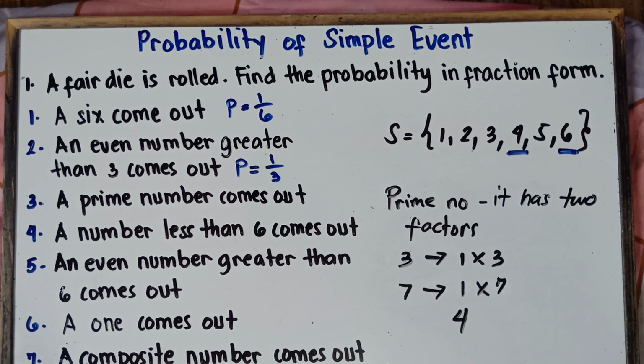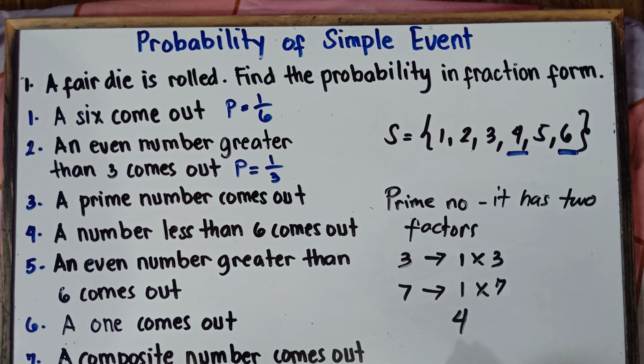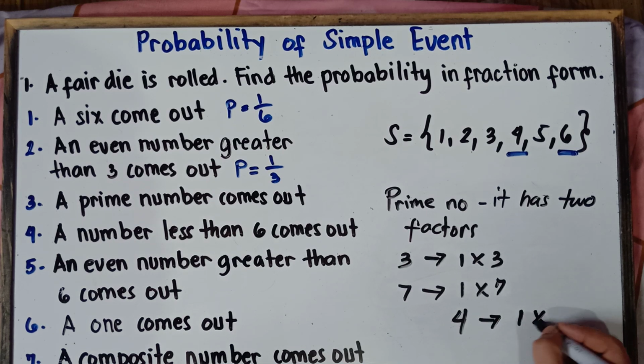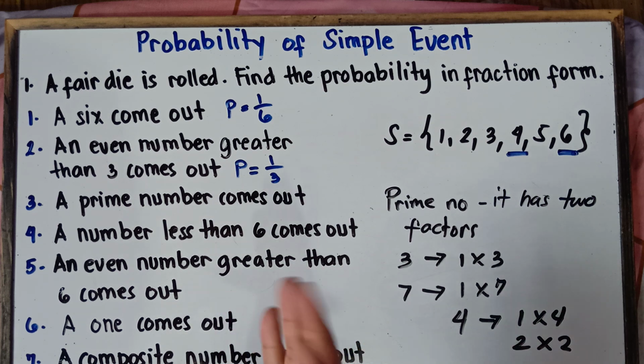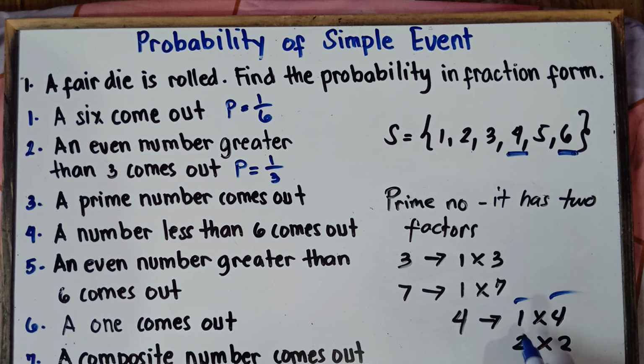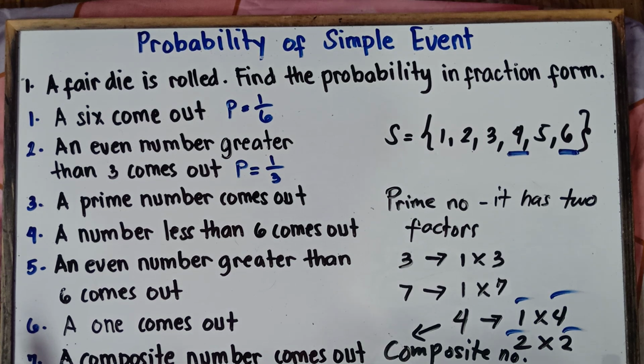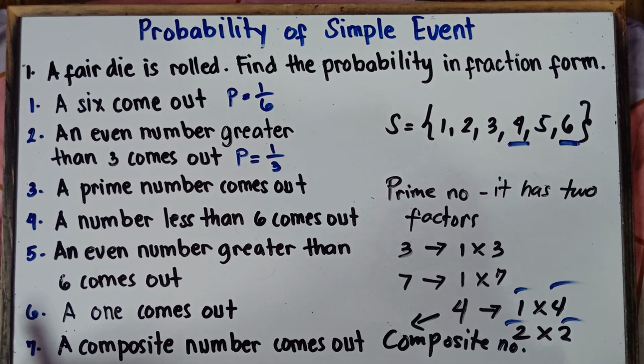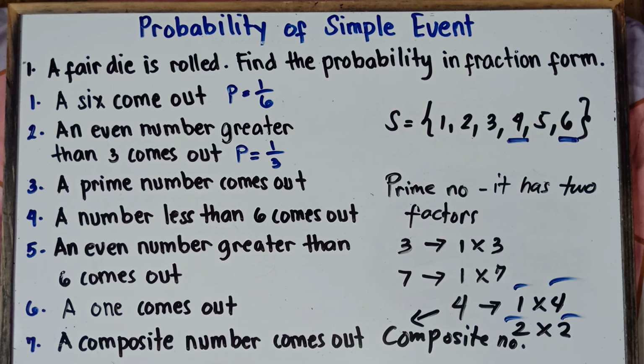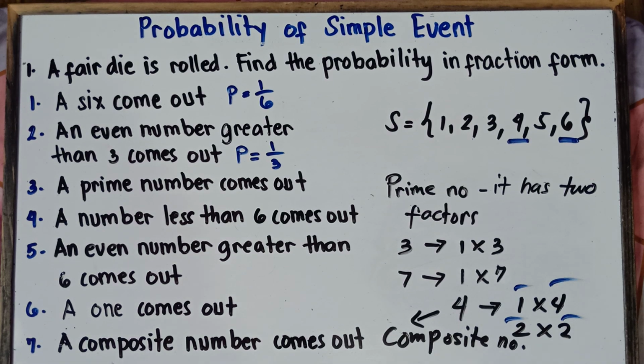Once again, class, 4 is not a prime number because the factors of 4 would be 1 times 4 and then 2 times 2. 4, class, has 4 factors: 1, 4, 2, and then 2. Therefore 4 is a composite number. I hope, class, you still remember this one, composite and prime numbers, from your elementary years. So once again, prime numbers have 2 factors, 1 and the number itself. A composite number has more than 2 factors.